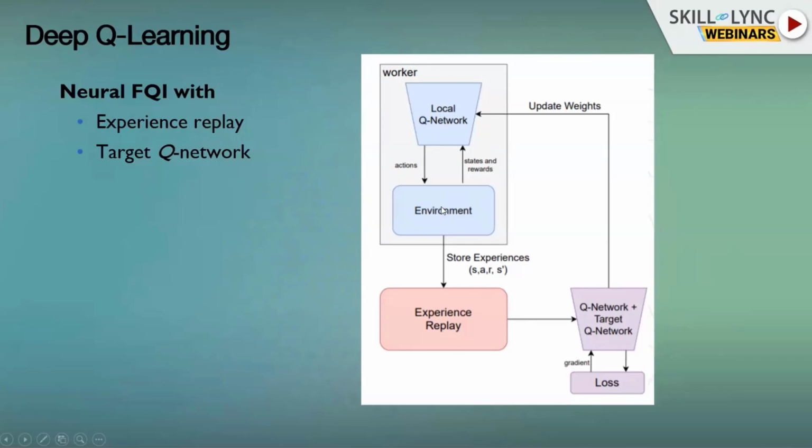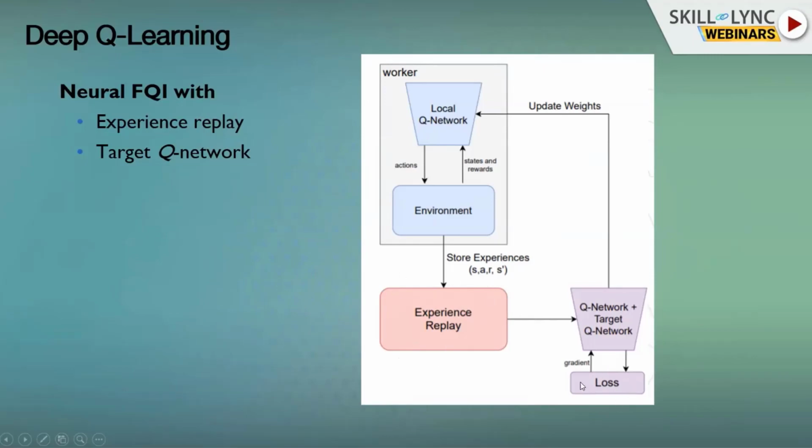Recall that this is still an online algorithm, which we're going to turn into an offline algorithm. But in general, we have interactions with the environment, and we put all our data into an experience replay. Then this experience replay is used to sample from, like a data set, and fit a Q function and a target Q function, which simply updates slowly, using the Bellman loss that we saw, and updates accordingly. Now, why is this algorithm important? Because in the offline case, we're going to remove these workers and only have data. The data is only going to be the experience replay. We do the same thing, only with the experience replay, which is the data that we gathered.